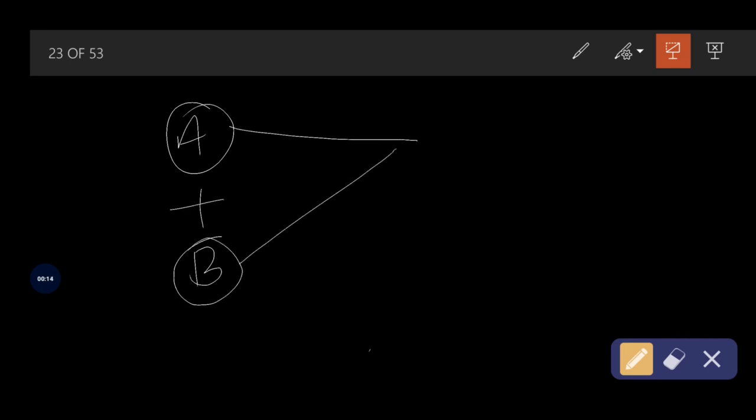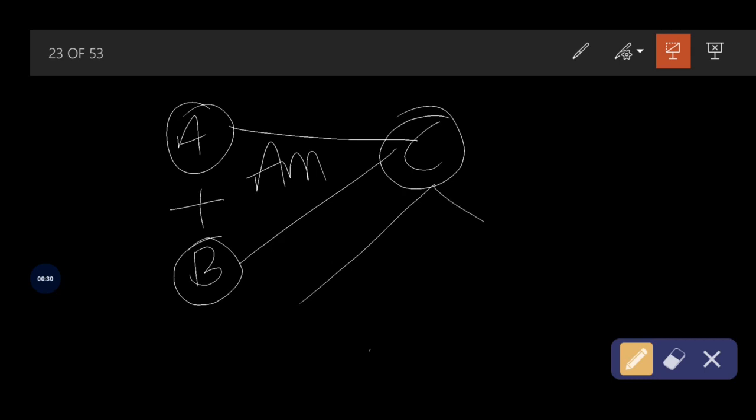For example, see, in amalgamation, company A and company B combine together to form a new company. So this process is ultimately called amalgamation, right? Amalgamation is also called merger. So merger is nothing but combination. In a similar way, demerger is nothing but segregation.